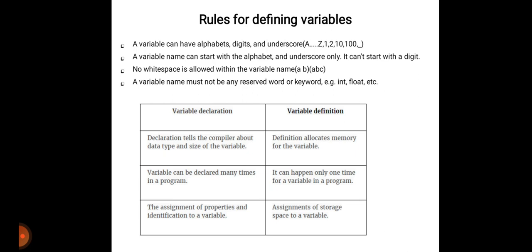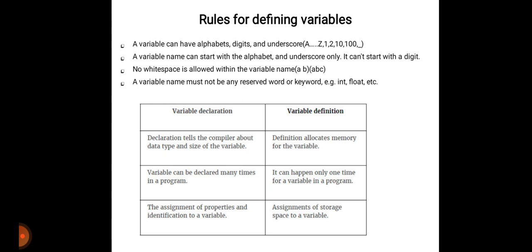Numbers means 1, 2, 100 and so on, and underscore means underscore. The next one: a variable name can start with an alphabet or underscore only, it can't start with a digit. If you have to write a name in your program, you must start with an alphabet or underscore only.